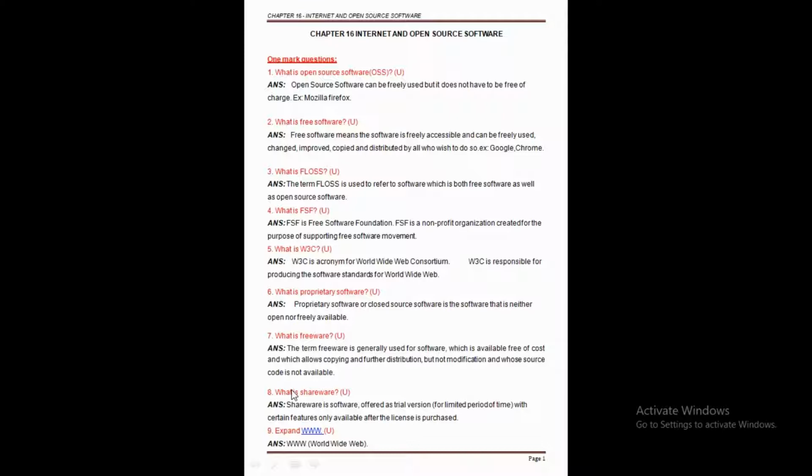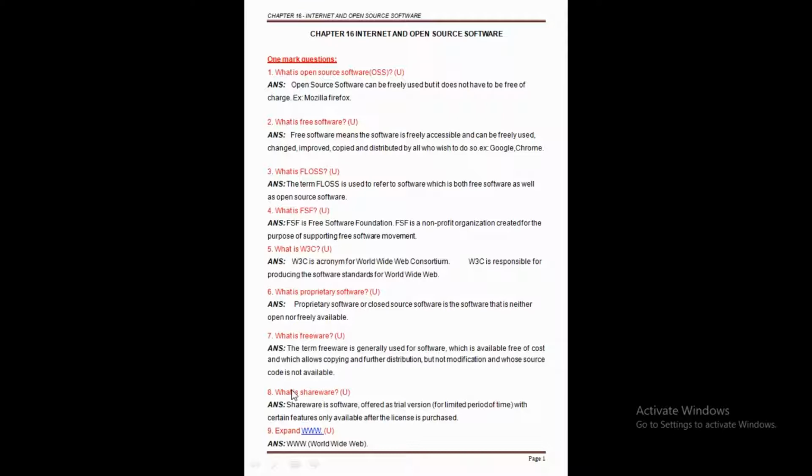Because it is also a software and available free of cost here, and it is possible to do some copying and distribution of the software, but we can't do any modification to the software, and also the source code of the freeware is normally not available. Clear this point here? Okay.